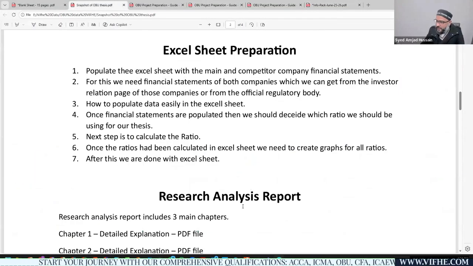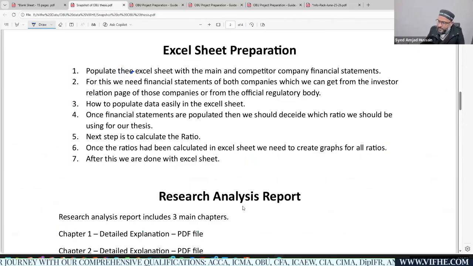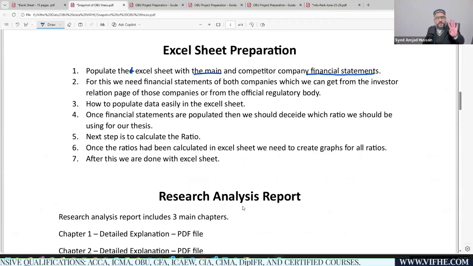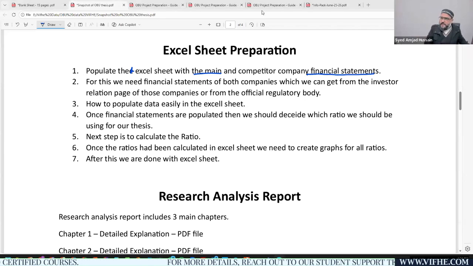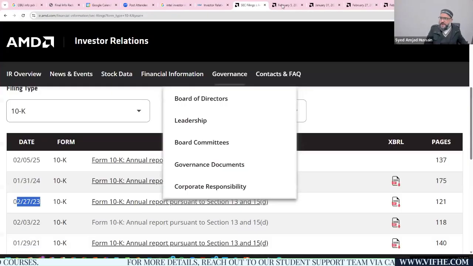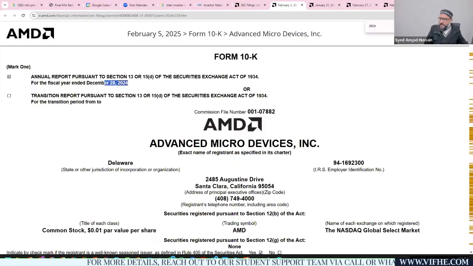You need to populate the Excel sheet with the main and competitor company financial statements, 4 years of your main company and 2 years of your competitor company, within your Excel sheet, right? So you need to copy the data from the annual report of your company, which was already downloaded from the financials of the company, right?